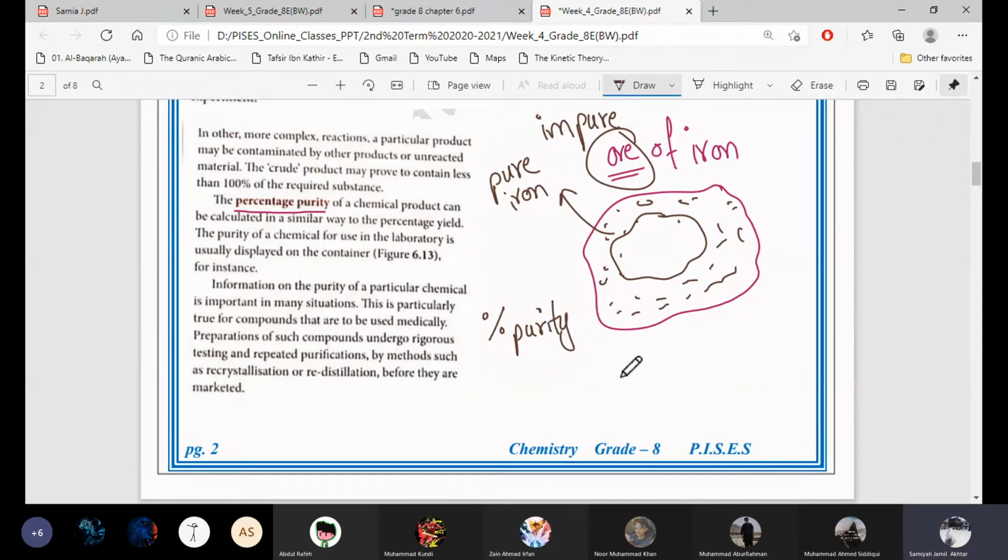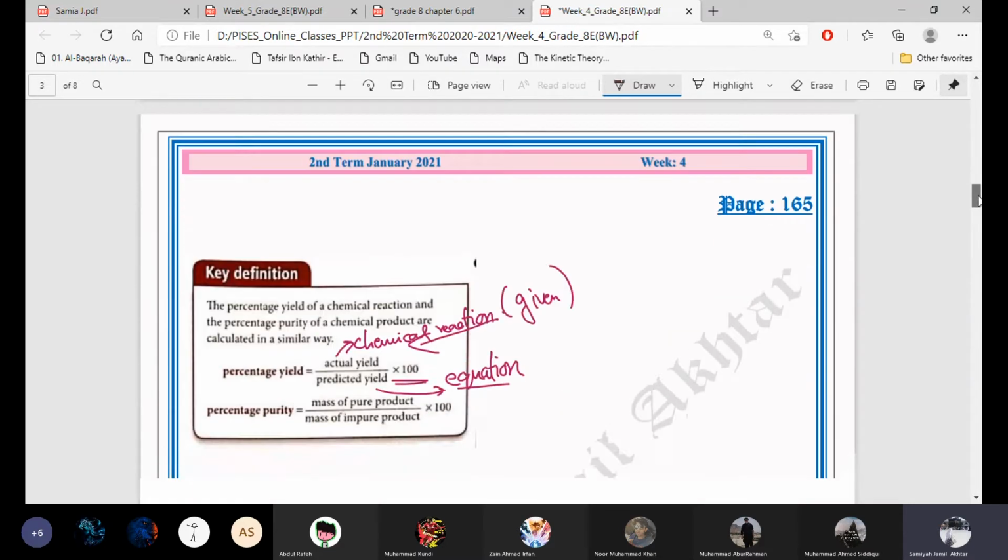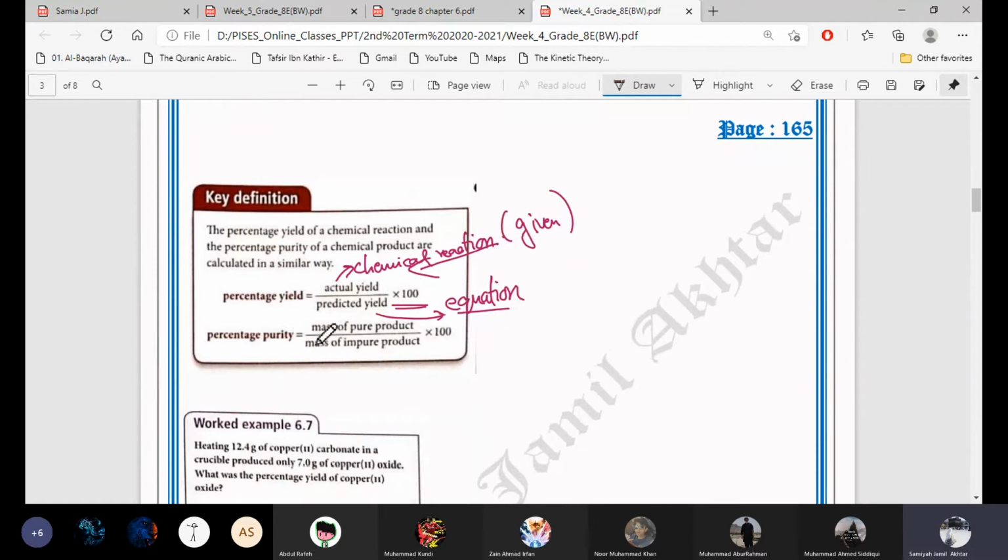In an equation also, when the product is formed, sometimes the product is present with different impurities. So how much pure product are we getting? For this, the formula is percentage purity is equal to mass of pure product divided by mass of impure product multiplied by 100. Remember that both of them are masses in grams. So this yield is also in grams.